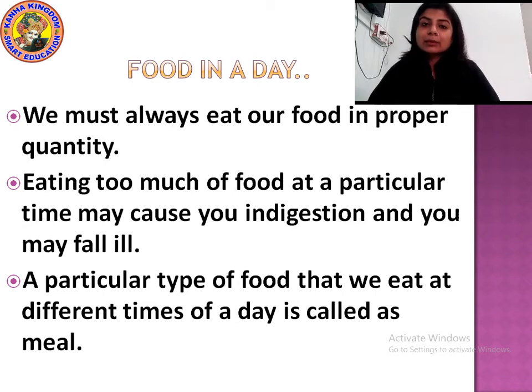In the morning, we eat a different type of food. Again, in the afternoon, we eat a different kind of food. Yes or no? And at night, we eat a different type of food. The particular food that you eat at a particular time of a day is called meal.